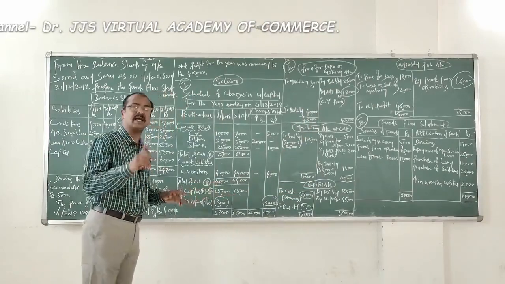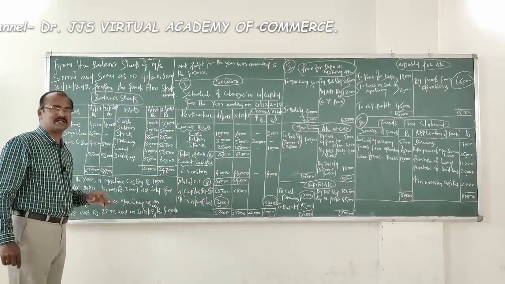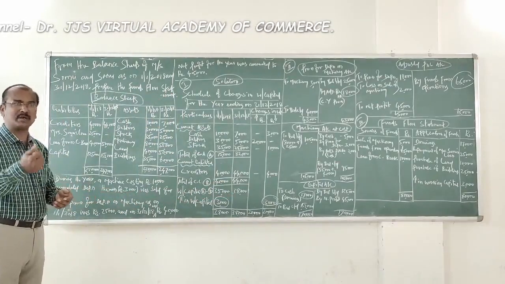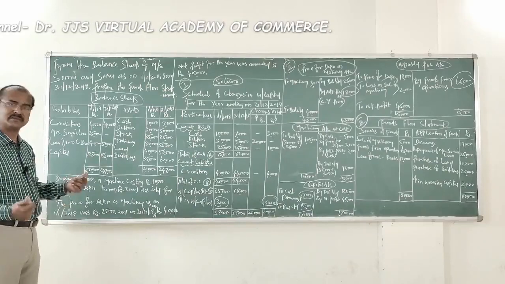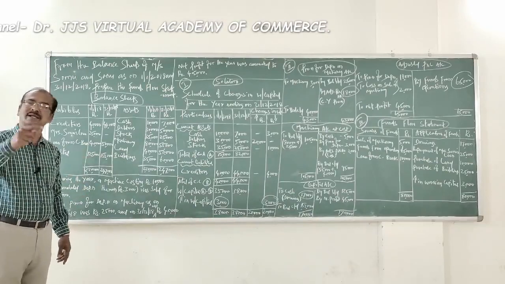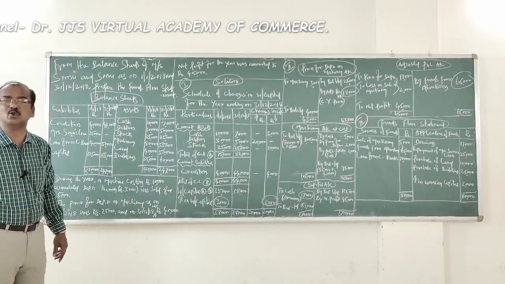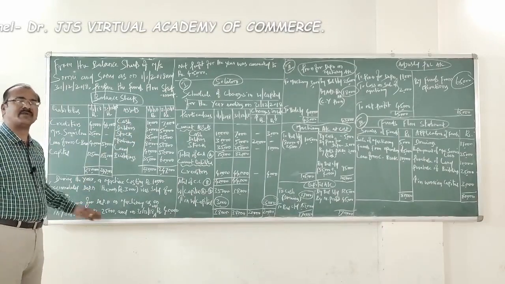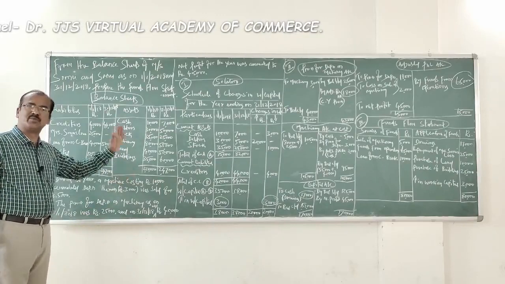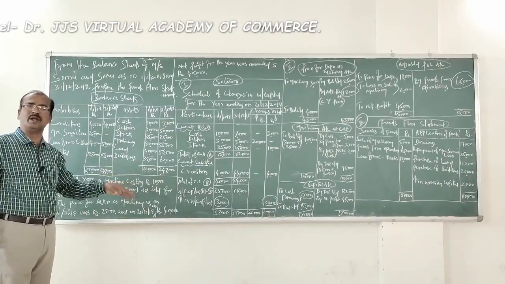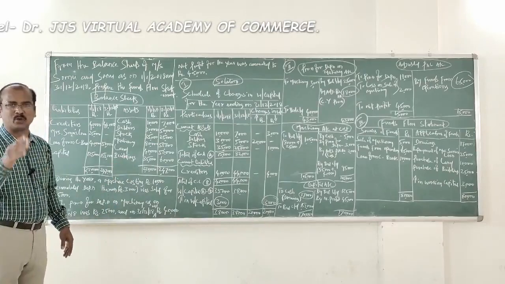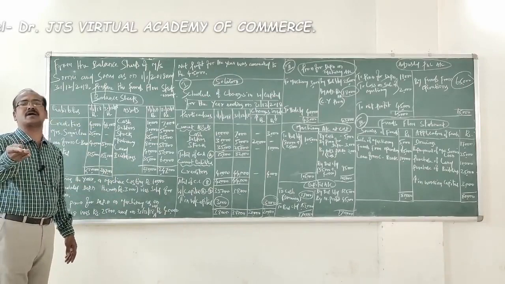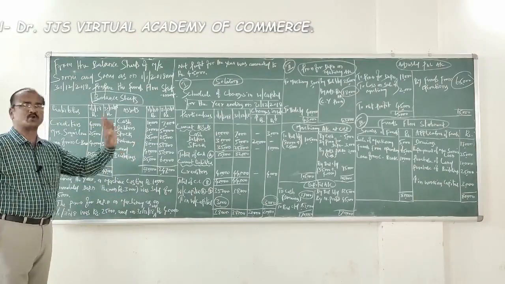Now you go through the liability side of the balance sheet. Are there any items like reserves? In the case of problems related to companies, you find general reserve. You understand, right? If there is an increase in general reserve, that could be recorded as transfer to general reserve because it's a non-operating item. Similarly, if you browse through the asset side and find goodwill, and the value of the goodwill comes down, the goodwill written off, which could have been adjusted through the profit and loss account, is a non-operating expenditure or loss, and that should be recorded there.